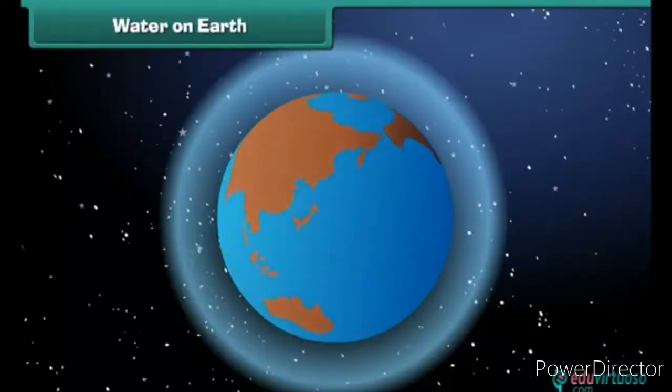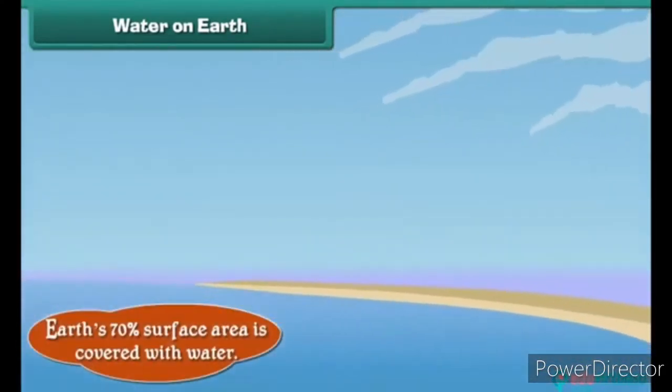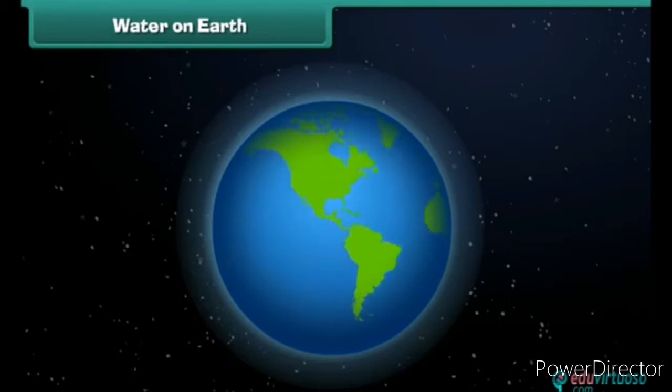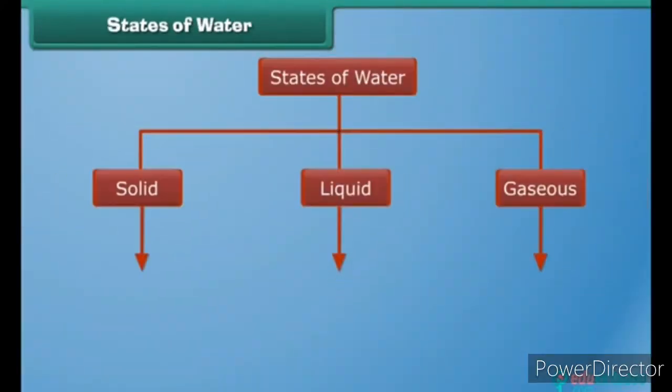Water is the most abundant substance present on the earth. In fact, our Earth's 70% surface area is covered with water. Do you know Earth is also called a blue planet because when seen from space, it appears blue due to water. Water exists in 3 states: